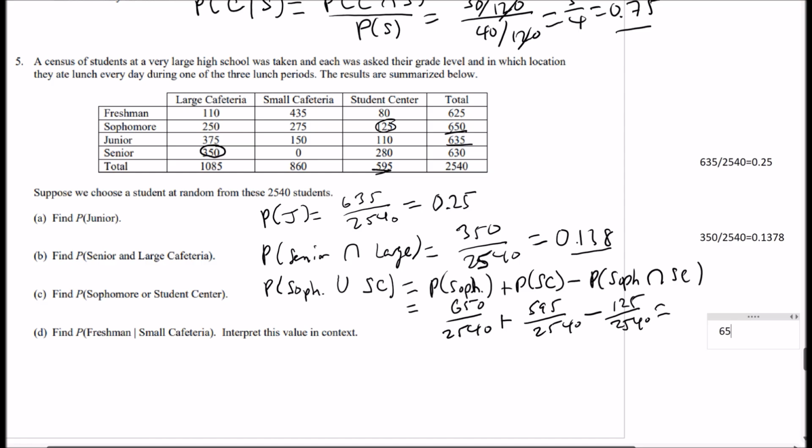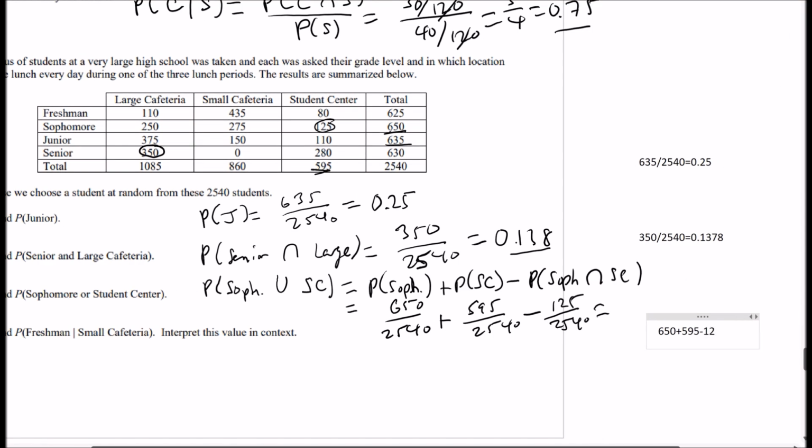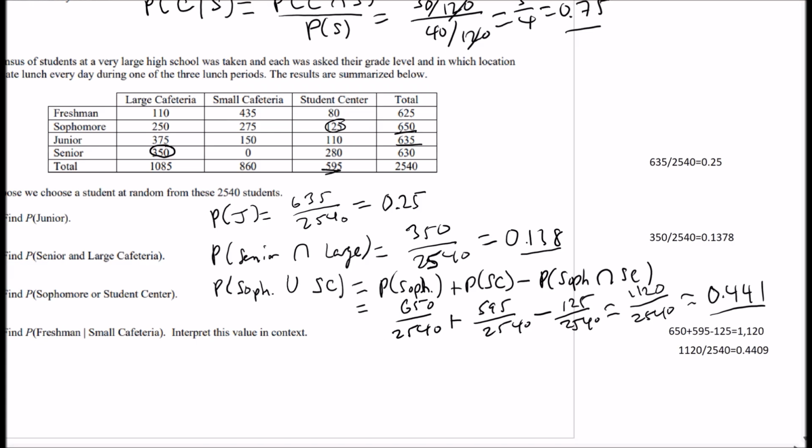Okay, so let's do the math there. 650 plus 595 minus 125. So that's 1120 out of 2,540. 0.441 if we round it to 3 decimals.